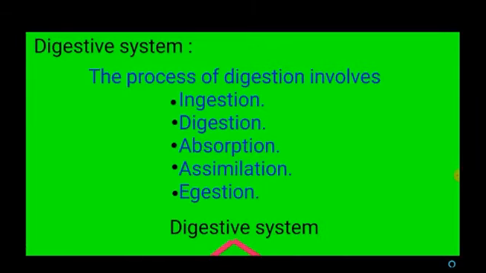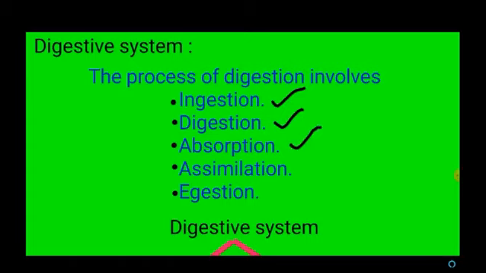The process of digestion involves 5 steps. The first one is ingestion. Ingestion means taking in of food. Then digestion. The food we take in is in the form of macromolecules, so digestion means the breaking down of macromolecules into micromolecules in an absorbable form. Next is absorption.